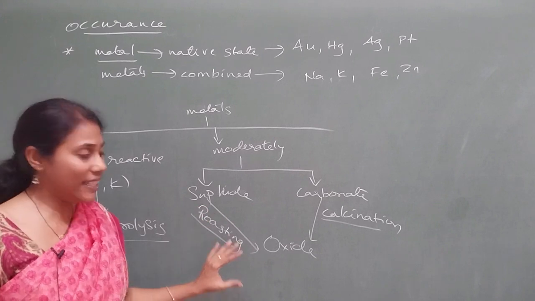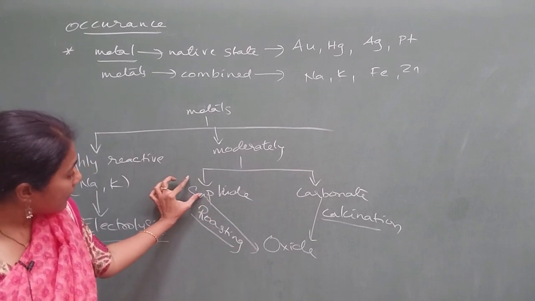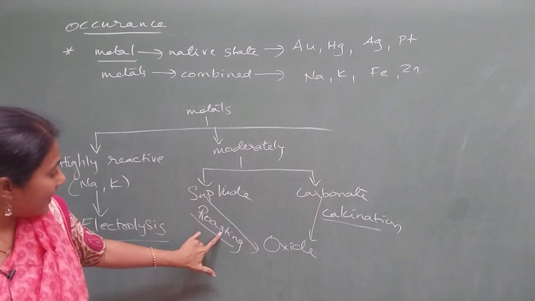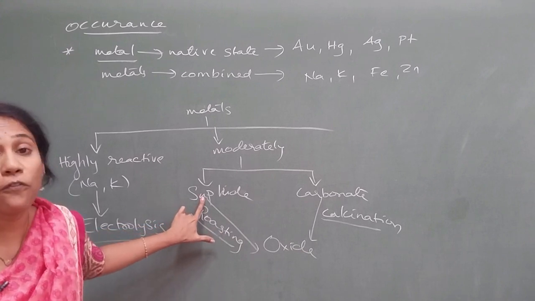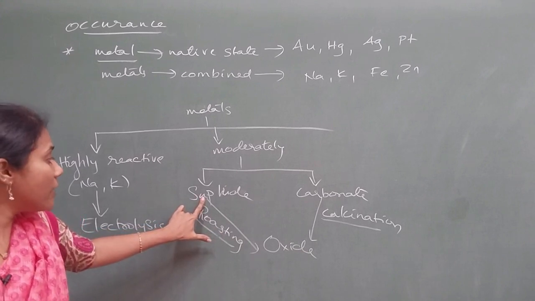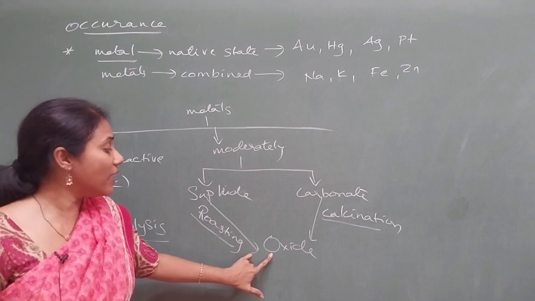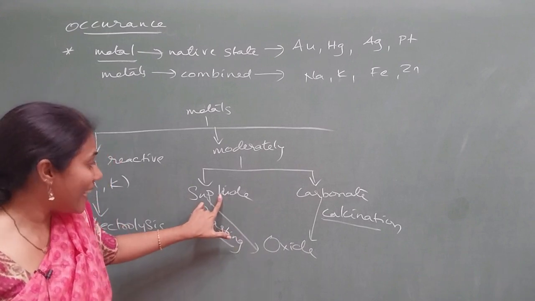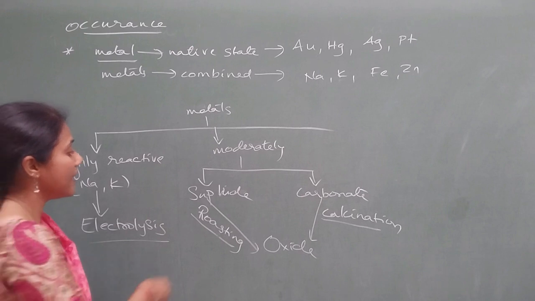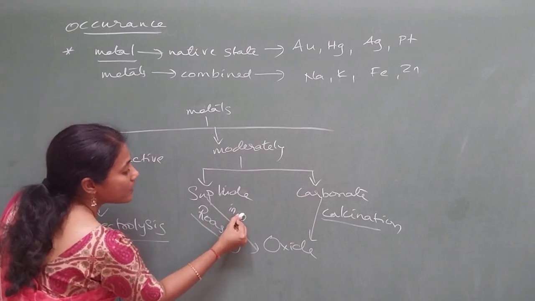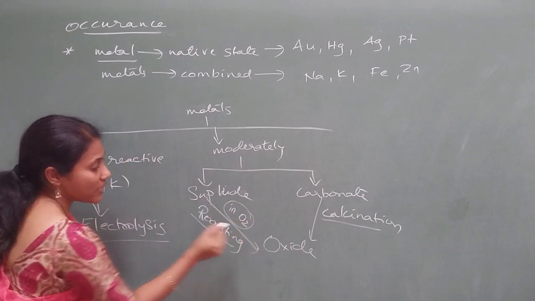So what is roasting? Conversion of sulfide to oxide. Remember it this way: s for roasting, s for sulfide. How do you convert? By heating it in the presence of oxygen.